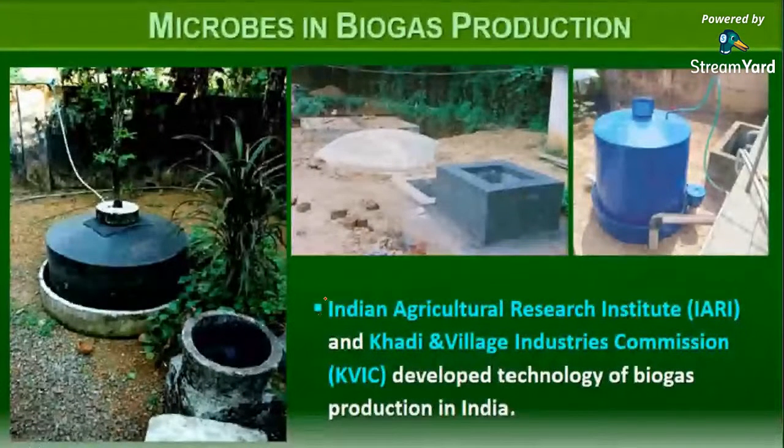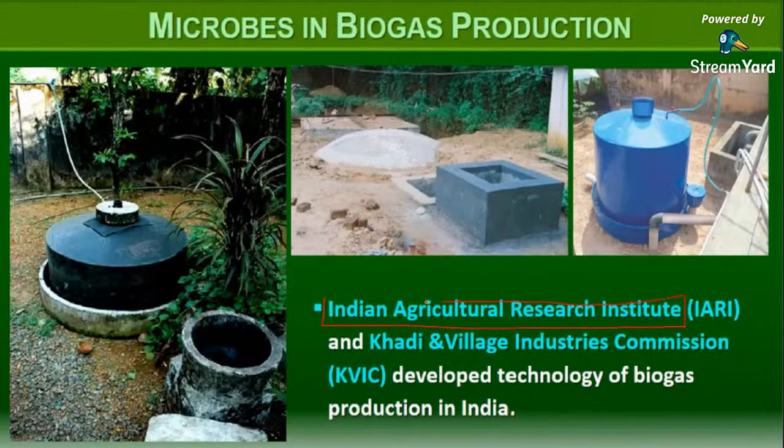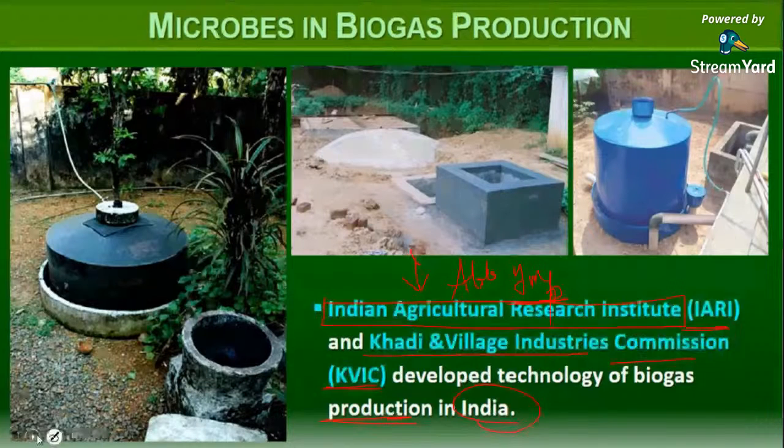The Indian Agricultural Research Institute, that is IARI, and the Khadi and Village Industries Commission, KVIC, developed technologies of biogas production in India. These two full forms, abbreviations, are very important. Even if you don't memorize them by heart, you have to study the abbreviations. Direct MCQ question for your NEET exam. So that is all about today's class.